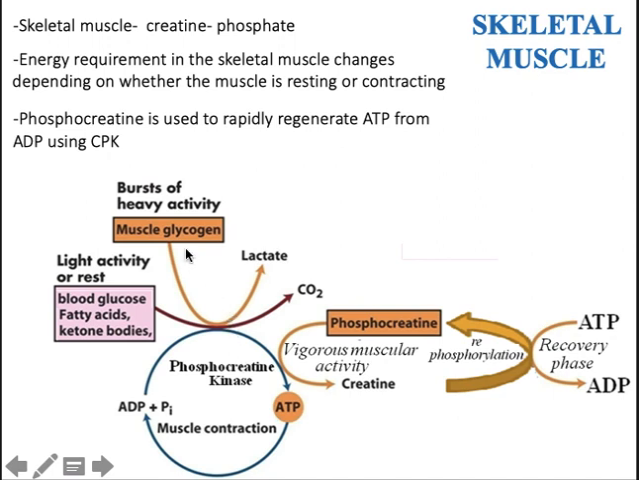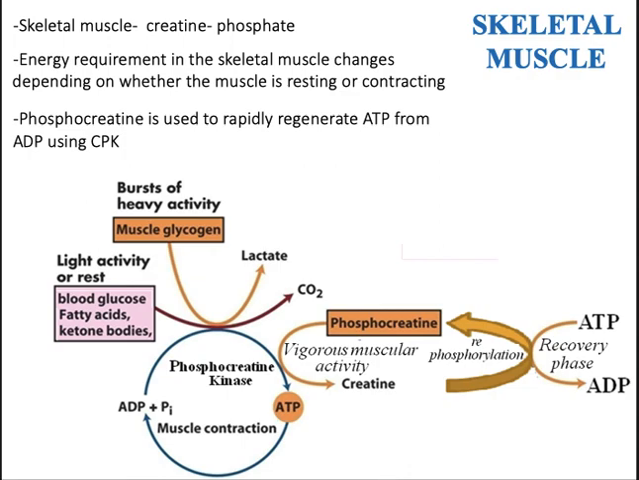But whenever there is excess exercise, what happens? The muscle glycogen gets converted to lactate. The muscle tissue phosphocreatine gets converted to creatine, and because of rephosphorylation, ATP is recovered and ADP is converted, and this again goes as a cyclic pattern. Okay, so this is about the muscle tissue.